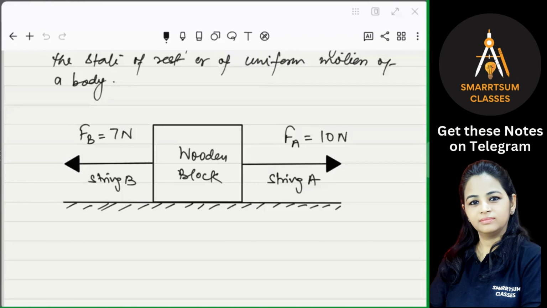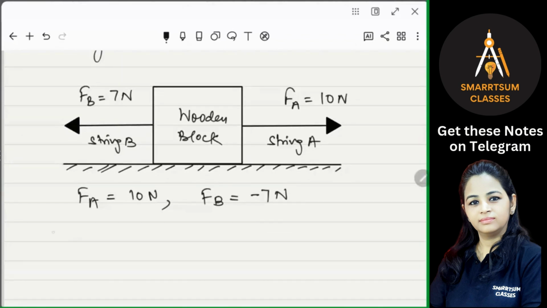Now this time, what will be the resultant force? FA is 10 Newton, and FB will be taken as minus 7 Newton. Why are we taking the minus sign? Because it is acting in the opposite direction. So if you take the direction of force A as positive, then FB will be negative. If you take FB as positive, then in that case FA will be negative. Okay? So remember this. Now, what will be the resultant force or the net force?